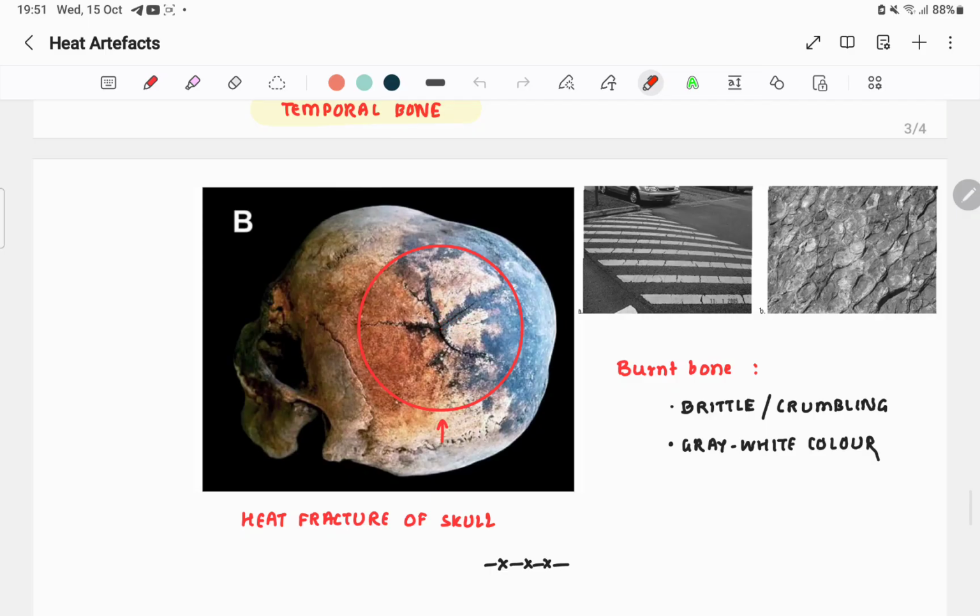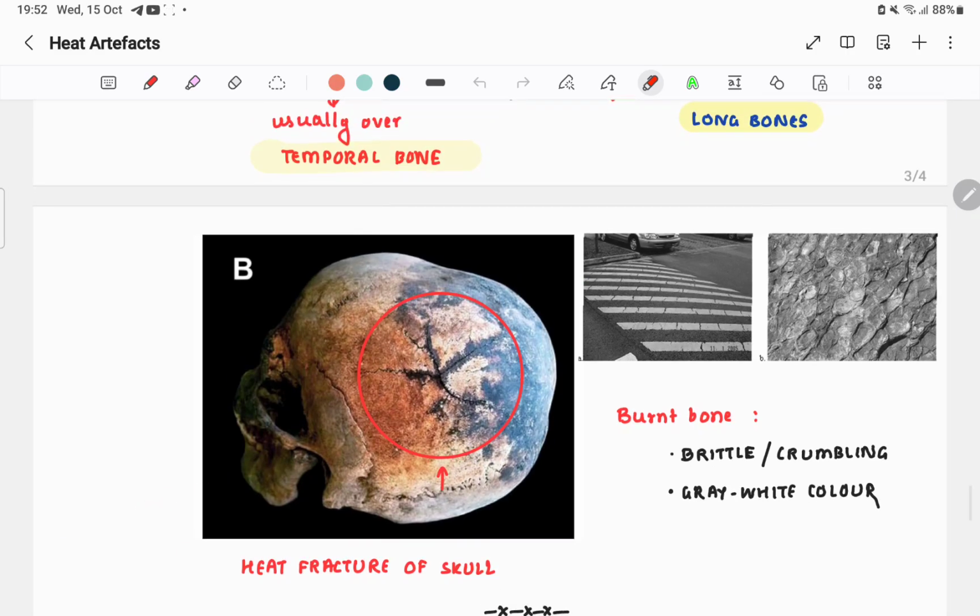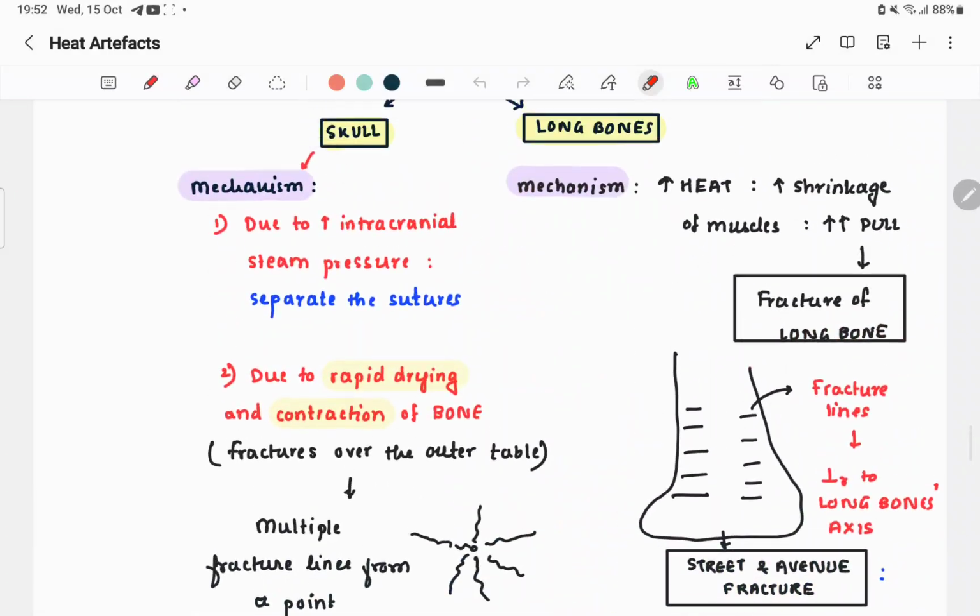Look at this. Here we have the starting point, and here the fracture line is going over like this. This is a stellate fracture or a spider web fracture, which is a heat fracture of the skull. This is about the skull fractures.